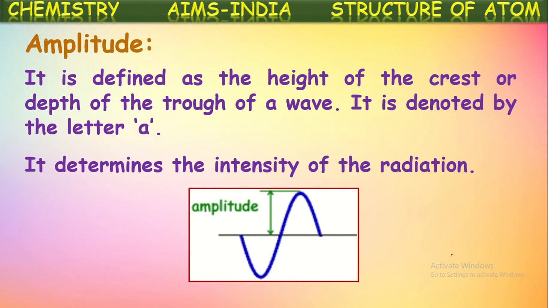See, suppose this is a wave. The height of this crest is taken as the amplitude of this wave, or the depth of the trough. So this also will be taken as the amplitude of this wave. As amplitude increases, the intensity of that radiation increases, and it is denoted with the symbol small a. Okay, it is one characteristic.